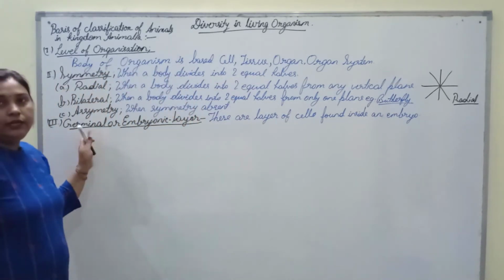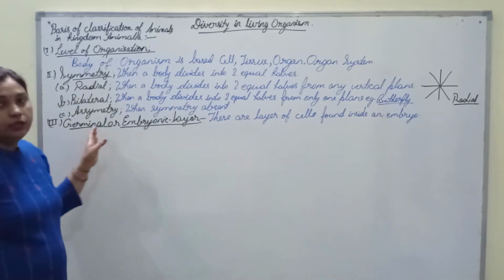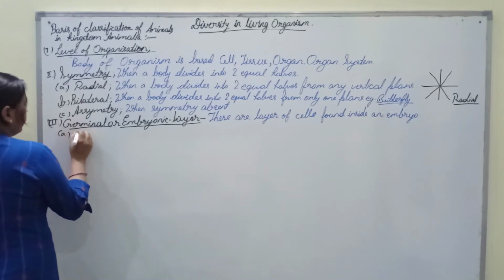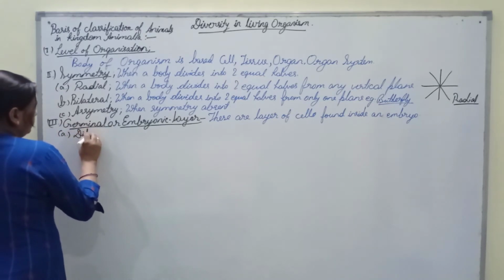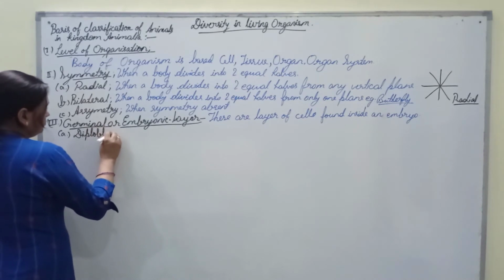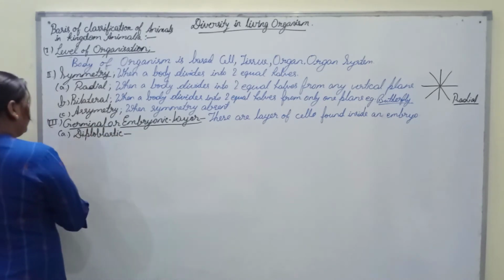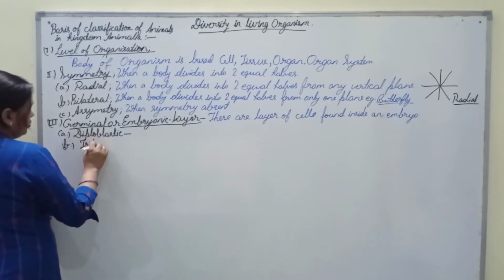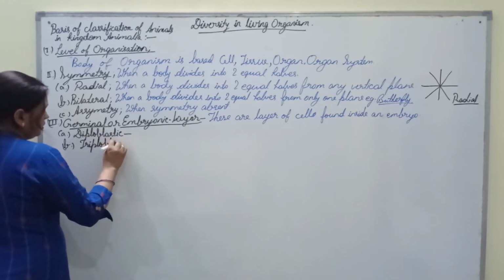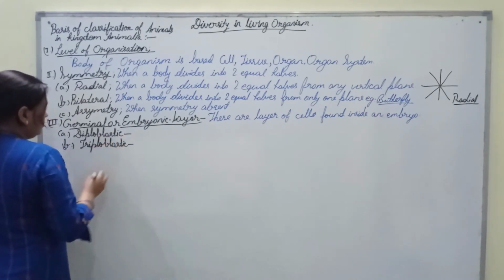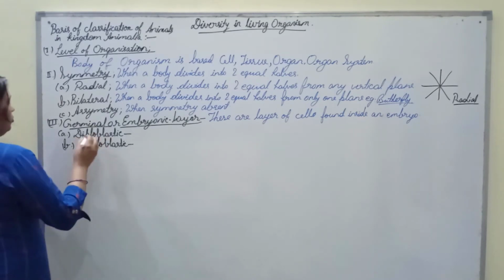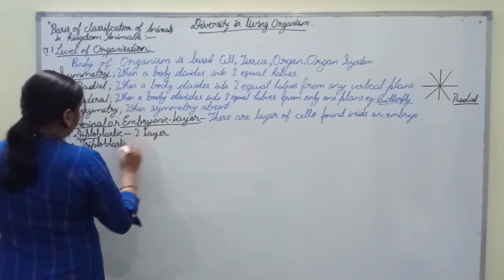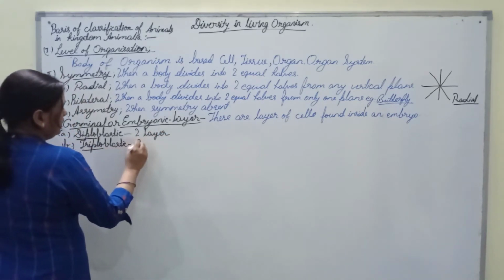This can be of two types. First one is diploblastic, and the second one is triploblastic. As the name suggests, diplo means double layer, so two layers are found. However, in triplo, three layers are found.